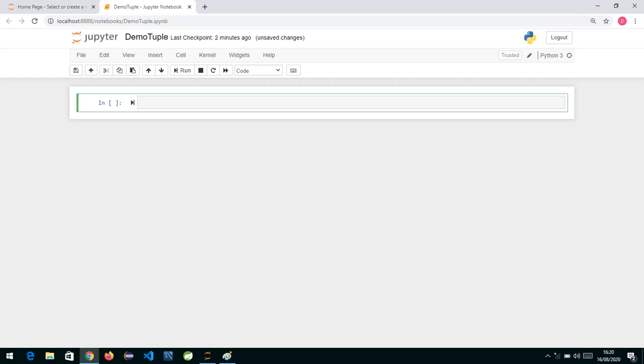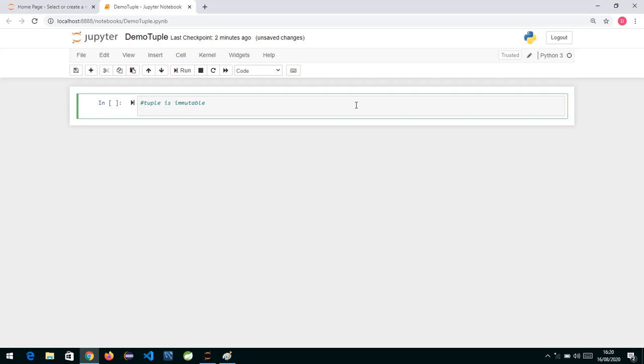A tuple is basically an immutable type. The main difference between a list and a tuple is that a tuple is immutable. Once a tuple is created, we can't change it. A list is mutable, and a tuple is not, it's immutable. Now a tuple is represented using round brackets. So a tuple is represented this way.